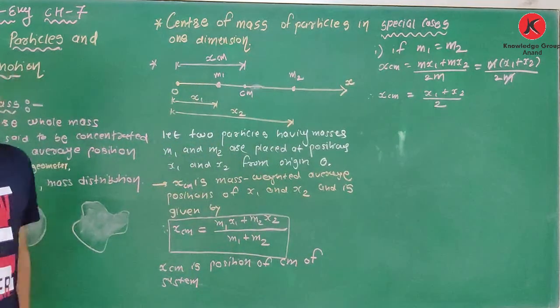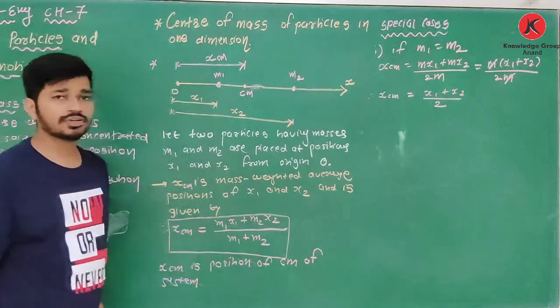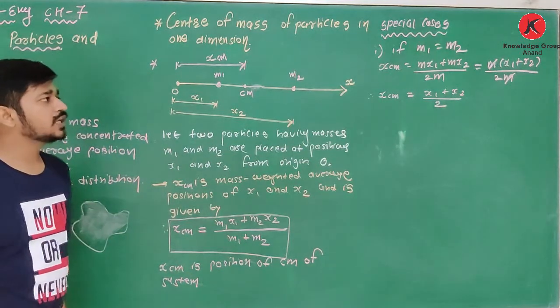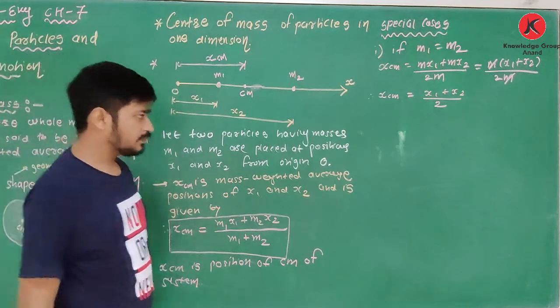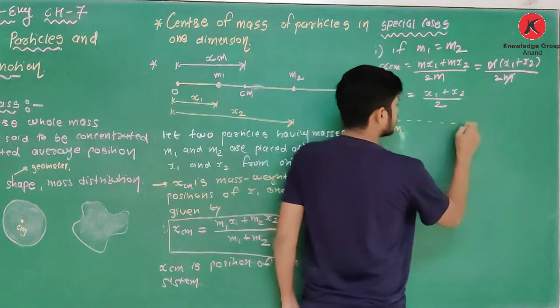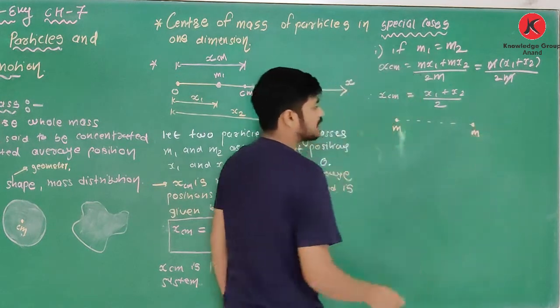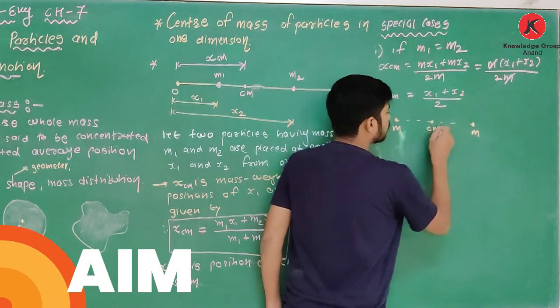It is (x1 plus x2) divided by 2. Simple? Yes. So x center of mass is equal to this, (x1 plus x2) by 2. What is the meaning of this? The meaning is, if I have one particle of mass here and another particle of the same mass here, then their center of mass is at the middle point.